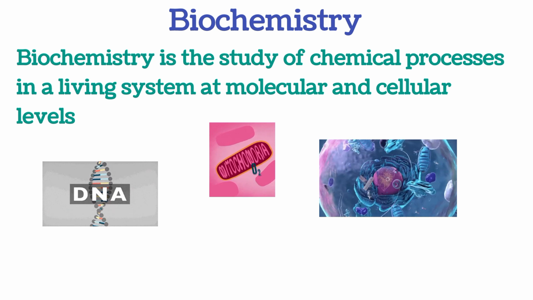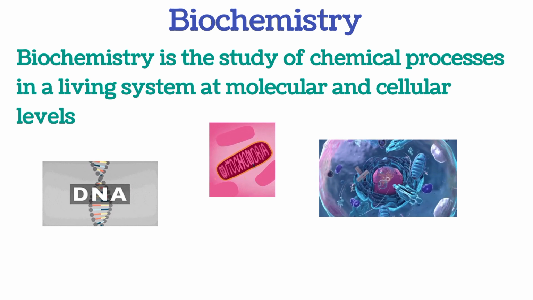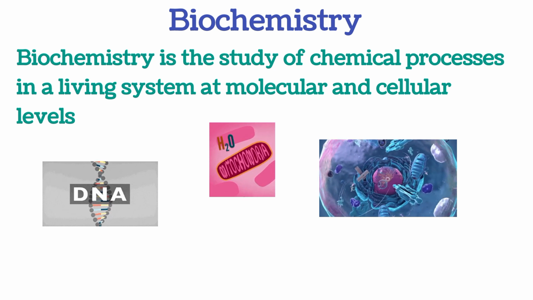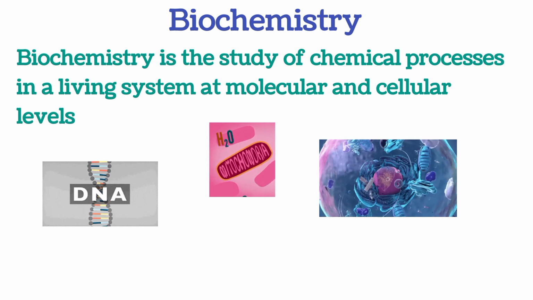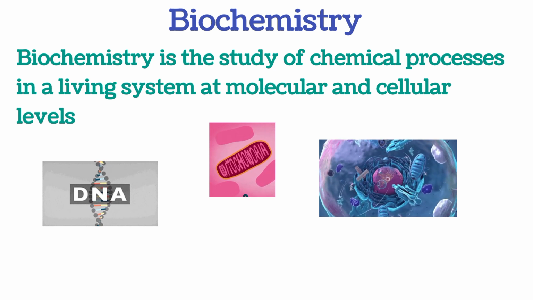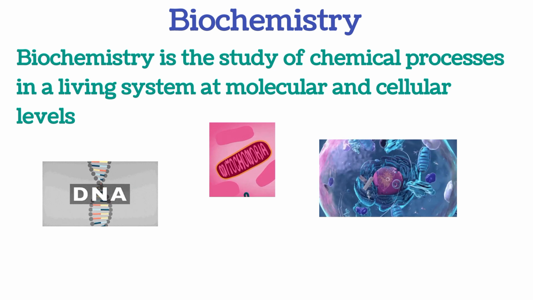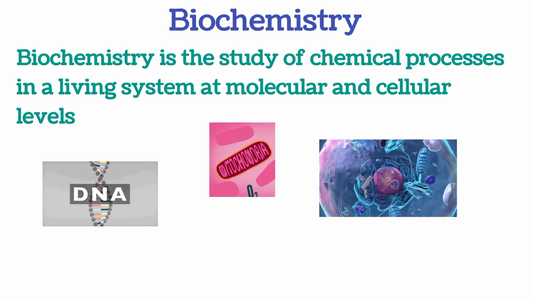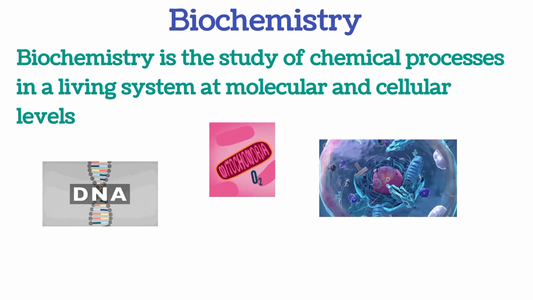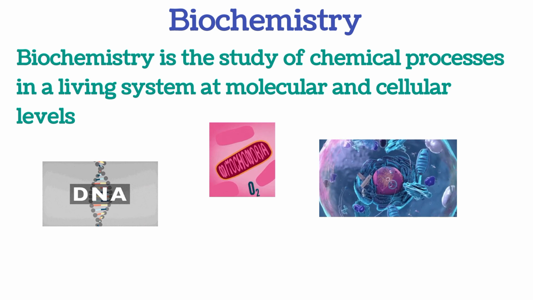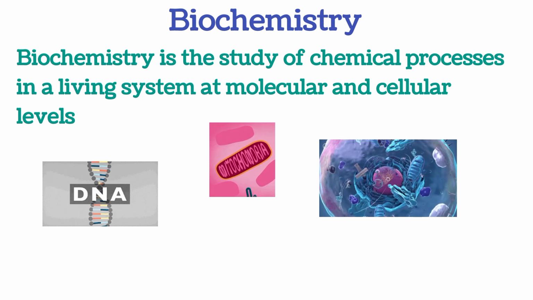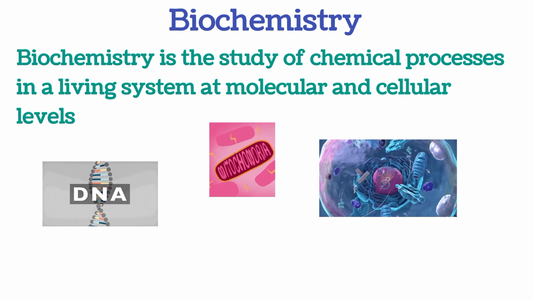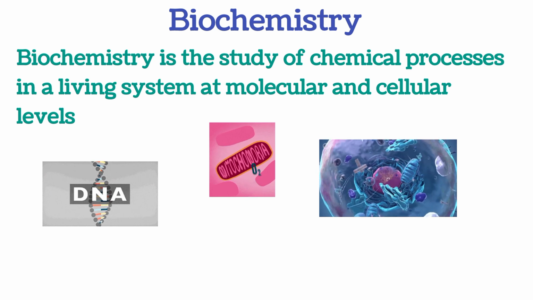For example, the molecules that we usually study in biochemistry are macromolecules like DNA, RNA, protein, and carbohydrate. We also study sub-organelles of the cells like mitochondria, and also the cell itself. So generally, if you take biochemistry from PhD down to undergraduate level, all we are doing is trying to study molecules, how they are related to the organelles of the cells, and also the functions of the cells.